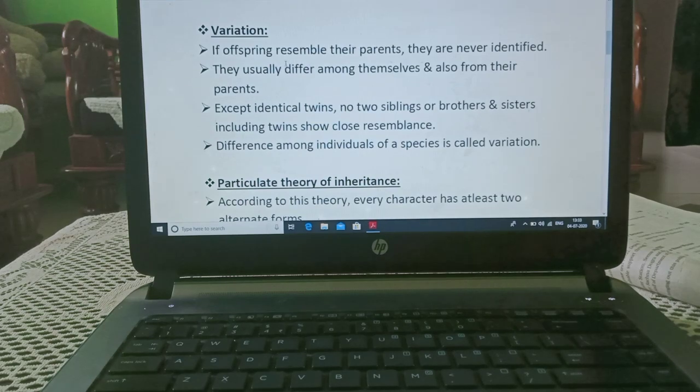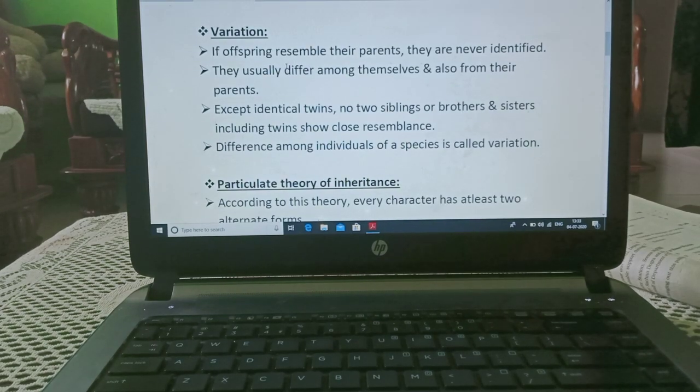Variation. If offspring resemble their parents, they are never identical. They usually differ among themselves and also from their parents, except identical twins. No two siblings or brothers and sisters, including twins, show close resemblance. Difference among individuals of a species is called variation. As I told you, because of DNA, characters are transferred from one generation to another, and in offspring, changes are there, and these changes are known as variations.